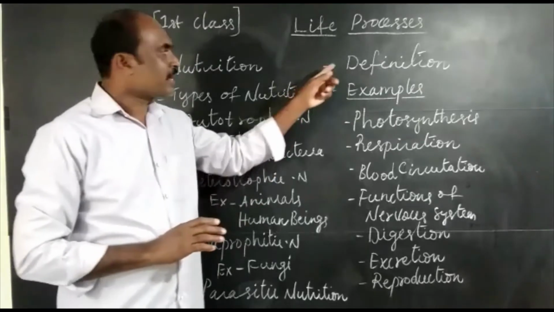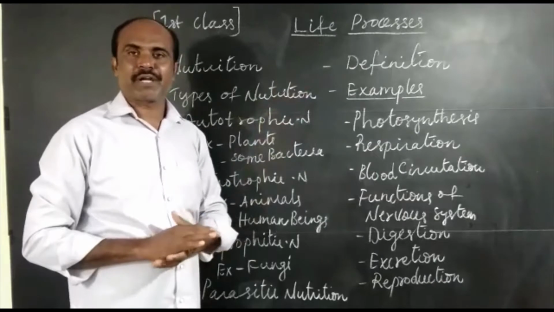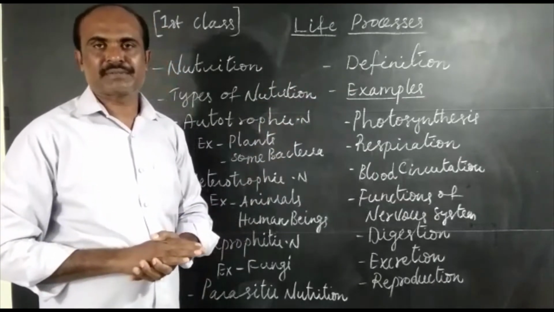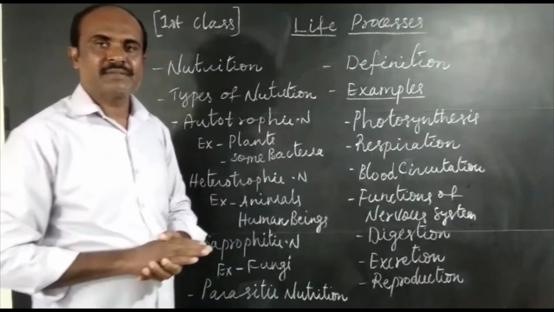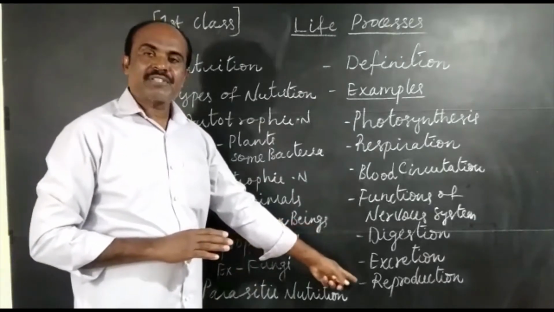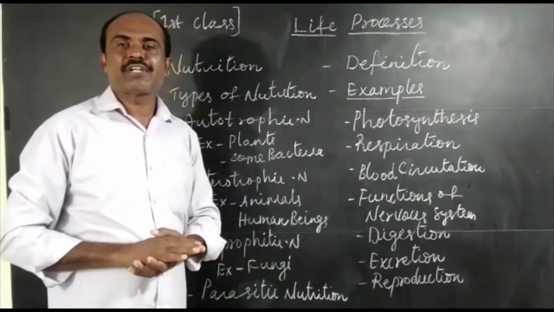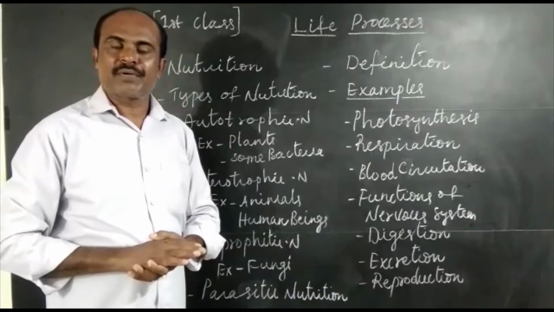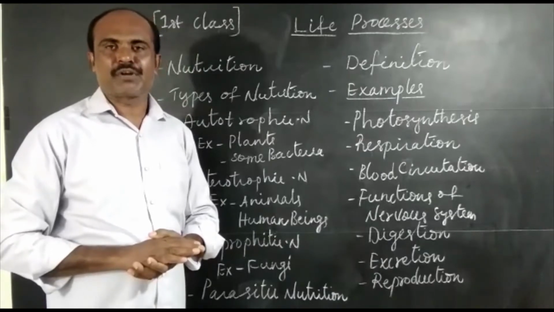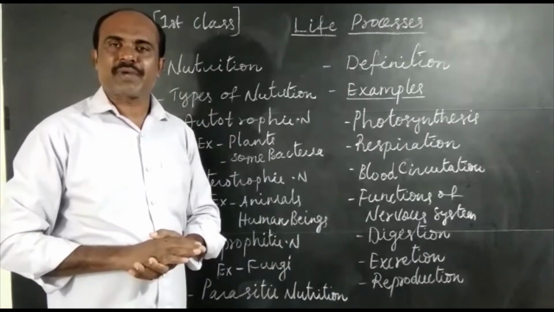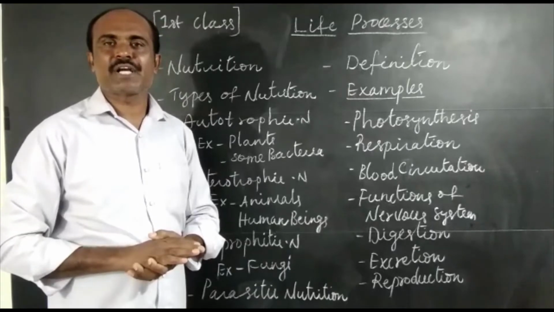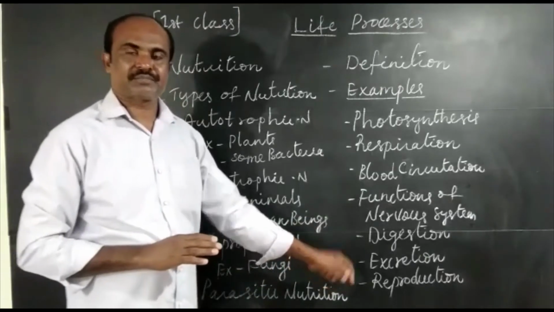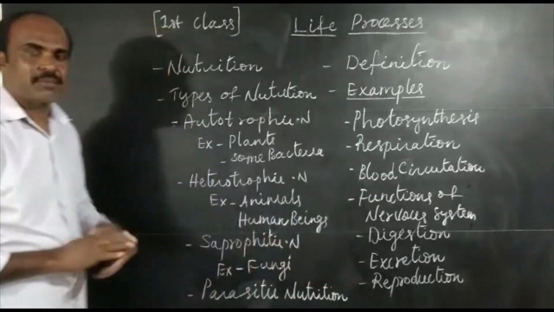This is an important question from your examination point of view. Define the term life process and give examples. One more question. Reproduction plays a major role in the continuation of generation of species. Therefore, you may get this question also for 1 mark. What is the life process which plays a major role in the continuation of generation of species? That is reproduction.